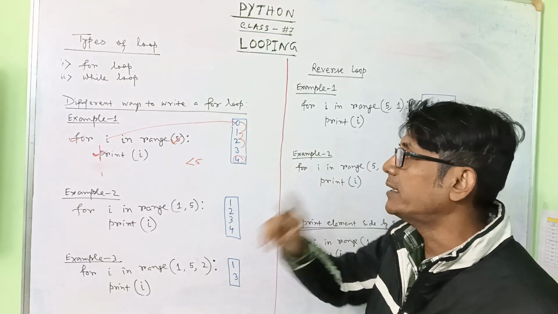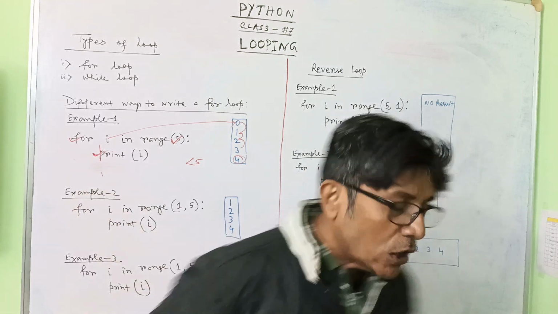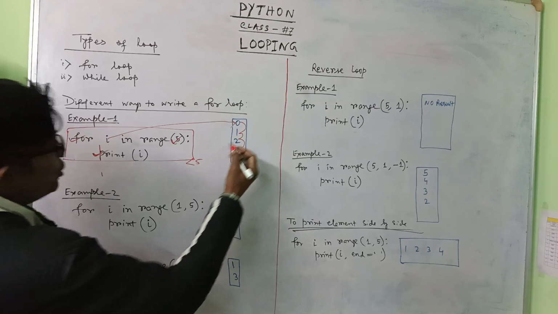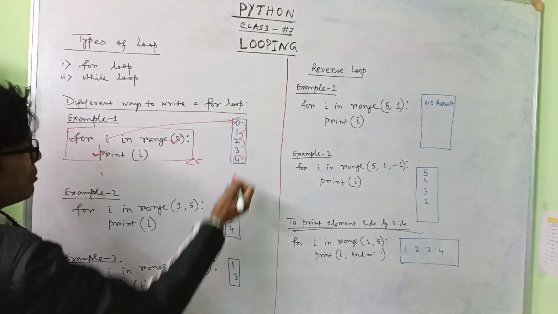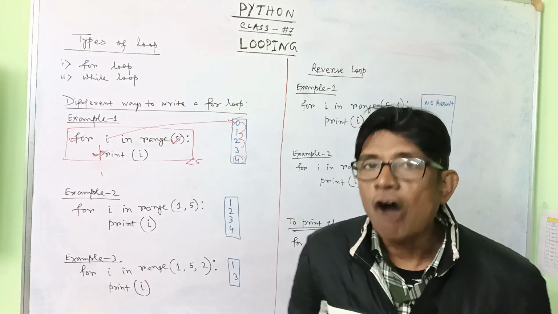It will be 1. Starting value 0, then 1, then 2, then 3, then 4. So the gap is 1. So we are printing this i. If you write this complete code block, this is your output on the computer screen. So the computer will give you this. This is the first example of a for loop.